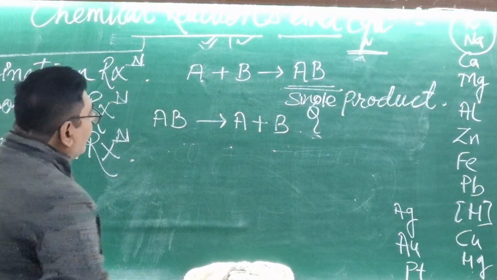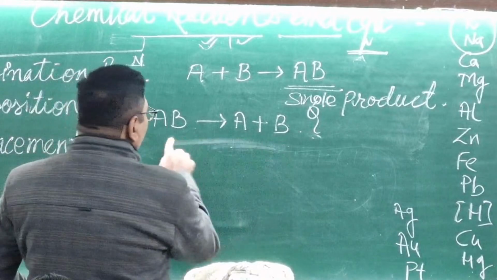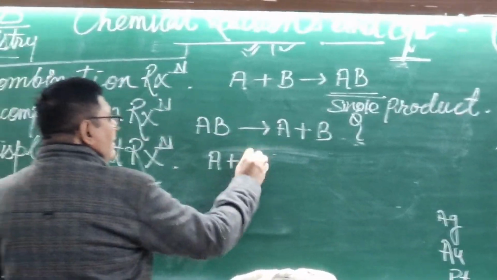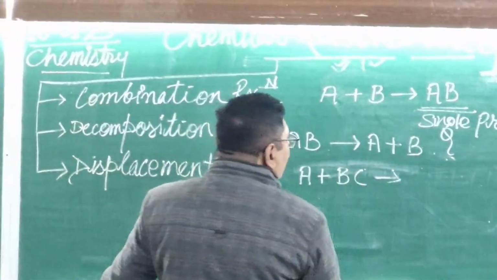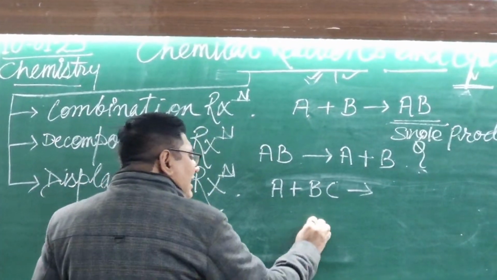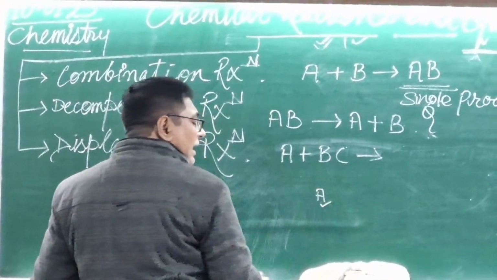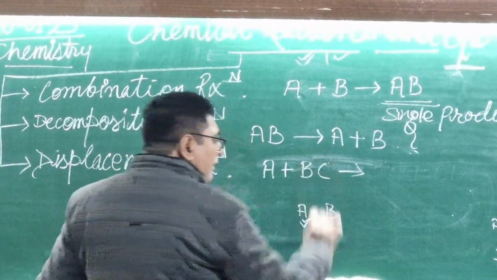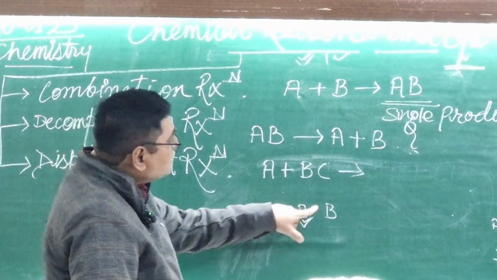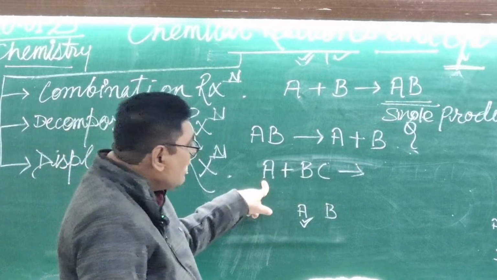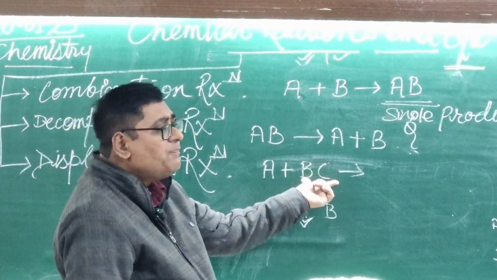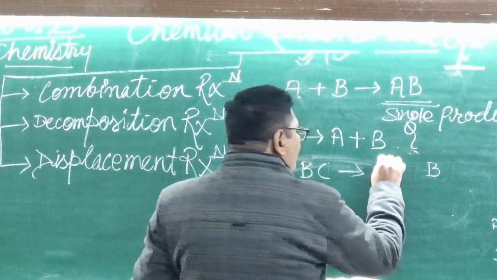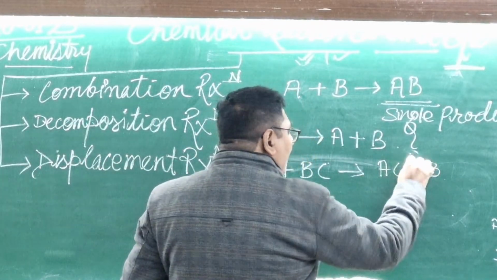Here I am writing the displacement reaction. The general formula is A plus BC. Suppose A is more reactive than B. Then A can displace B from BC. A is displacing B from BC and makes AC.